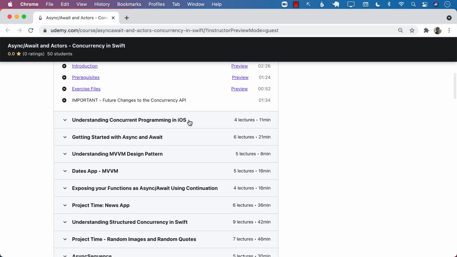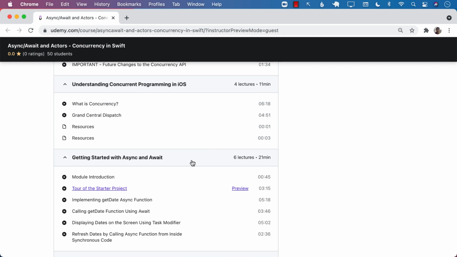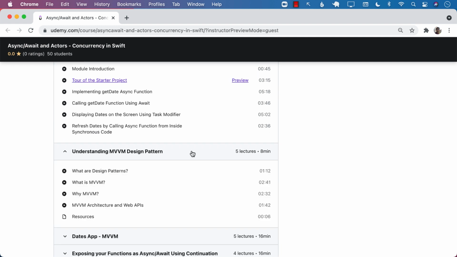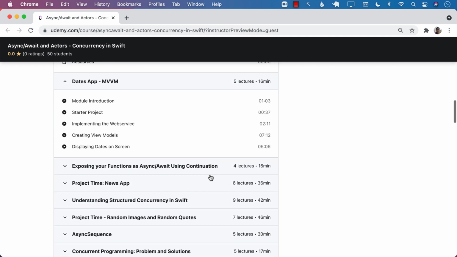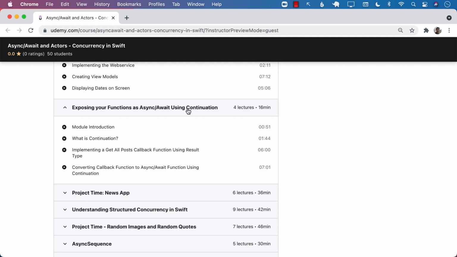We are going to start by understanding what exactly is concurrent programming. Then immediately we're just going to dive into Async and Await by creating a very simple dates project. Next up, we're going to understand the MVVM design pattern and recreate the same project using the MVVM design pattern and SwiftUI. Next, you're going to learn how you can expose your classic legacy callback functions as async and await functions using the continuation API in iOS 15.